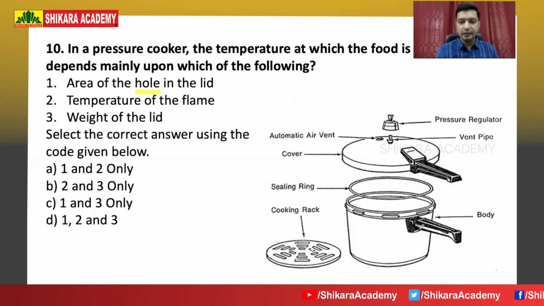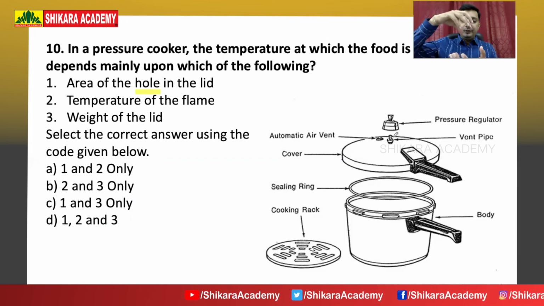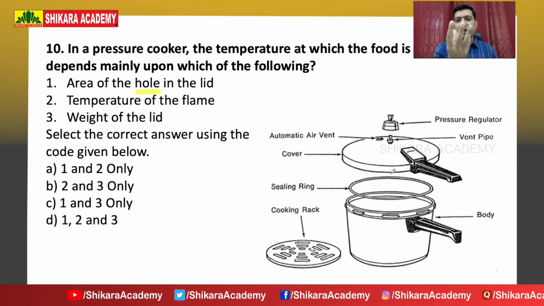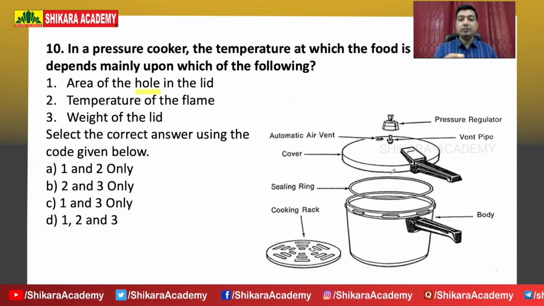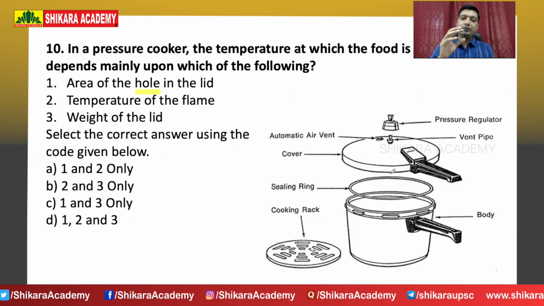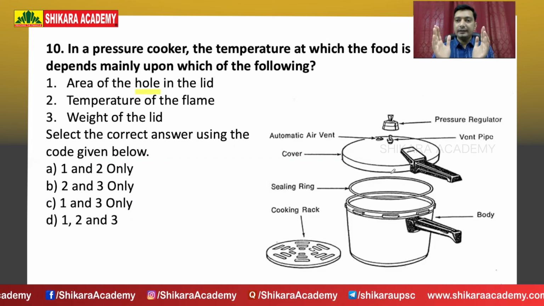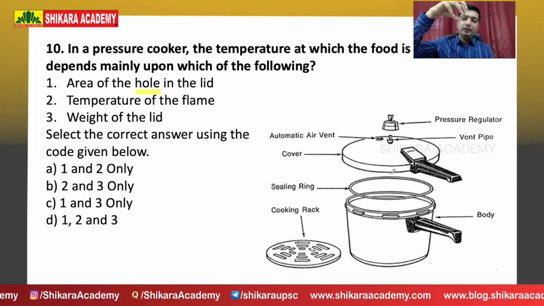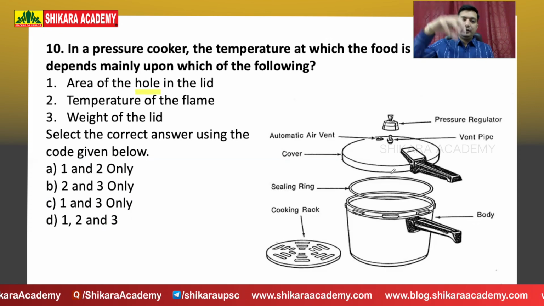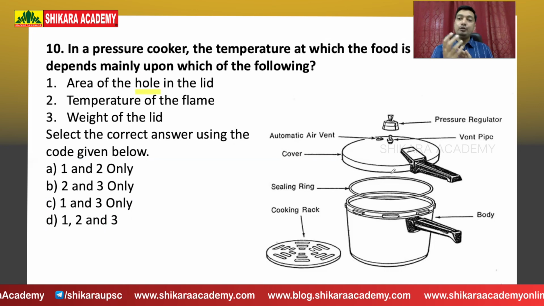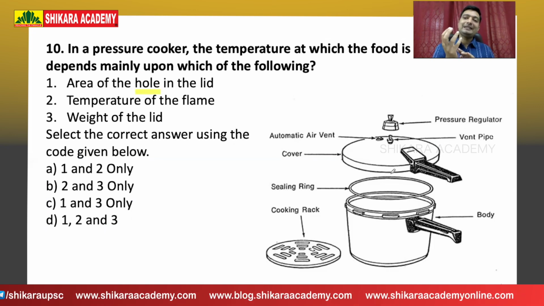Area of the hole in the lid. If you see the pressure cooker, we have a lid and a safety valve, and there is a hole associated with that, right? So how wide it is, does it matter? Indeed, because in a pressure cooker, steam builds up, and at a certain point the steam is too much. So as a safety measure, they have given a safety valve so that extra pressure will be expelled. It lifts up and the extra pressure goes out. If the area of that is higher, more steam can escape.